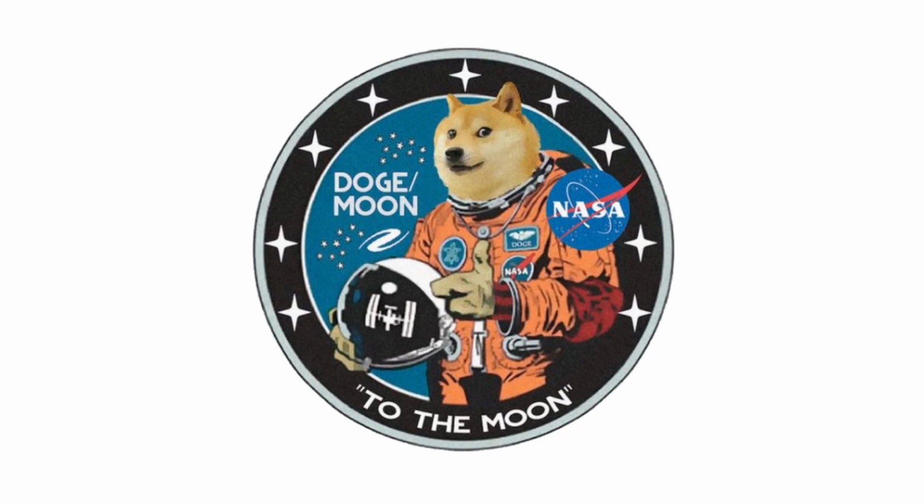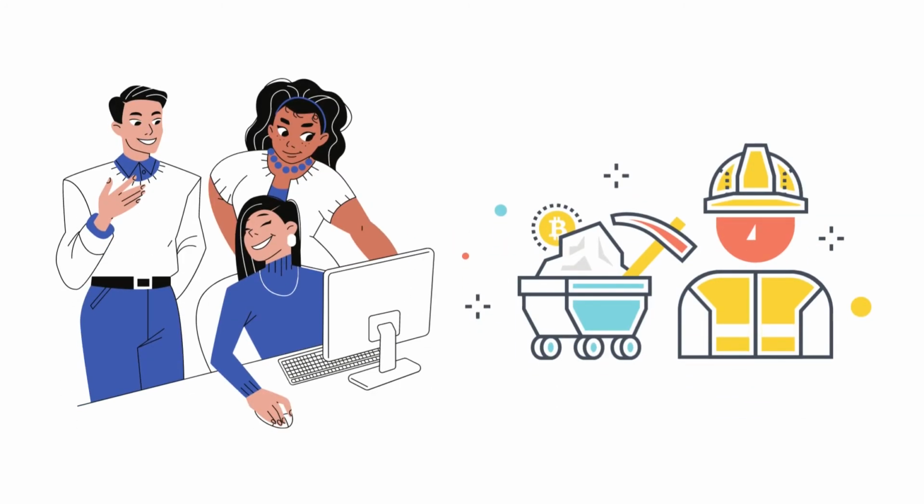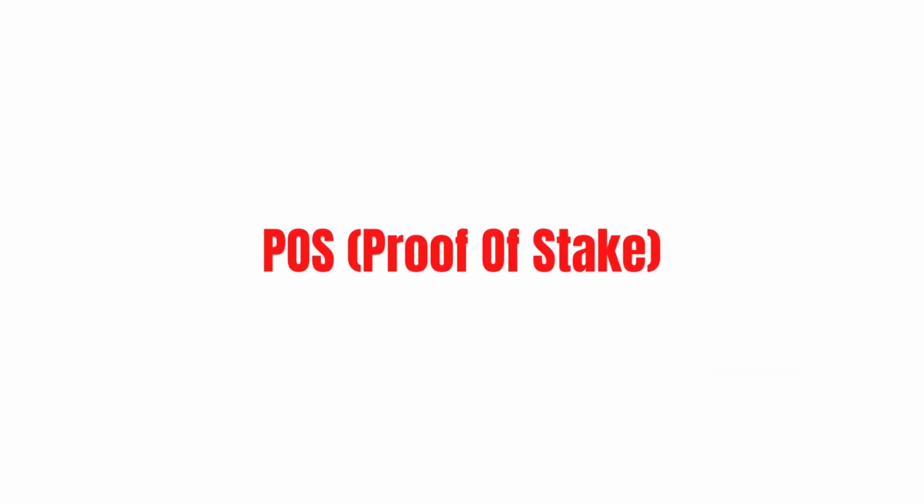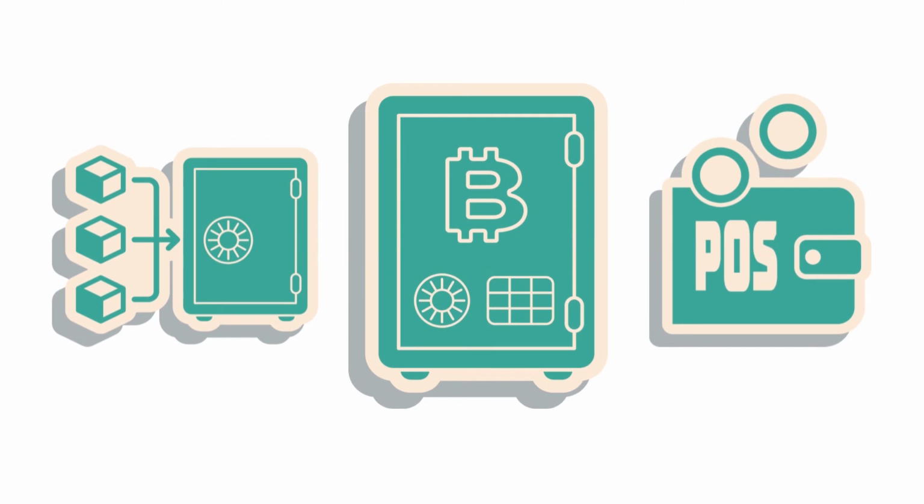To the moon. A phrase that indicates a coin will increase in value dramatically in the future, but in a positive, not temporary, price increase. POW, proof of work. Proof of work consensus algorithm, where miners have to prove they have decoded the algorithm in order to receive rewards. POS, proof of stake. A proof of stake consensus algorithm, where coin stakers must lock a certain amount of coins and provide the infrastructure to validate transactions in order to receive rewards. There are also many other consensus algorithms, but less popular.